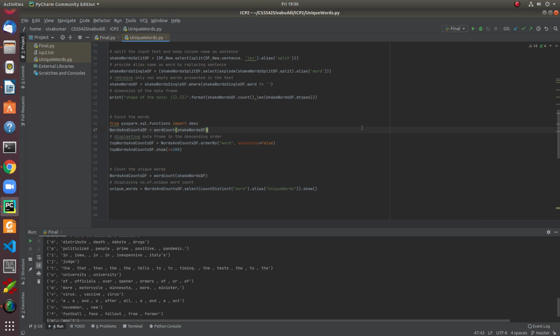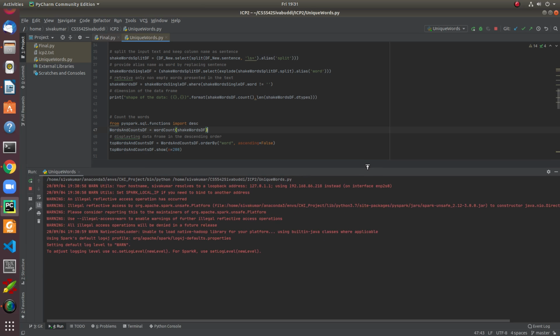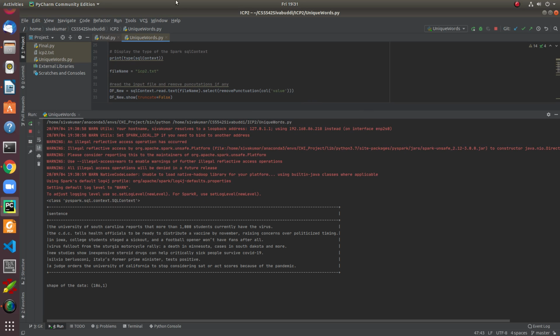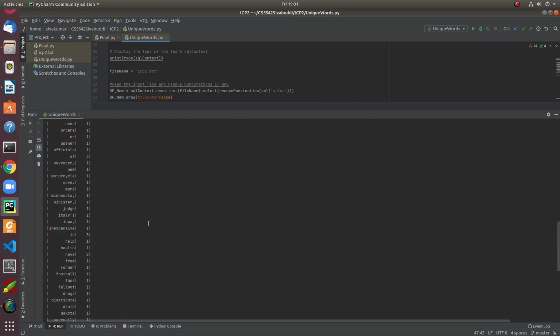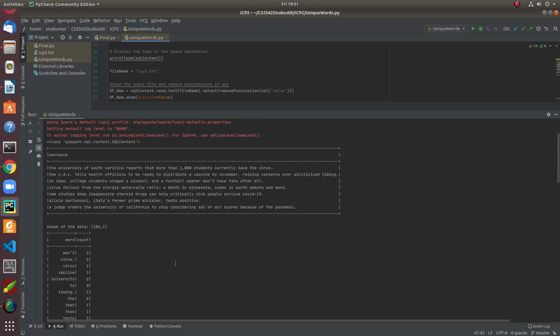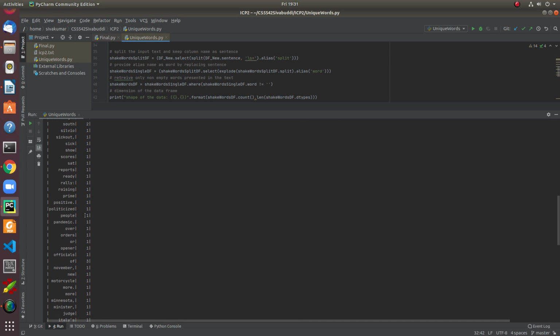If you run this program, see the outcome here. The operation is completely performed based on data frames. This sentence is a data frame. This is a data frame with 7 lines, and after that I convert those into words and corresponding counts using the word count function. After that I count the number of unique words present in the given text file, which is 86.